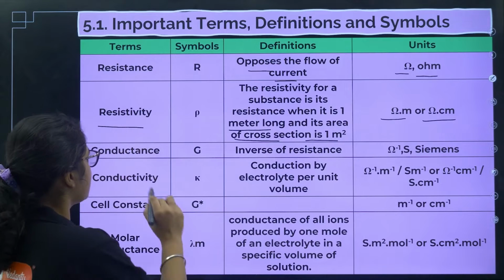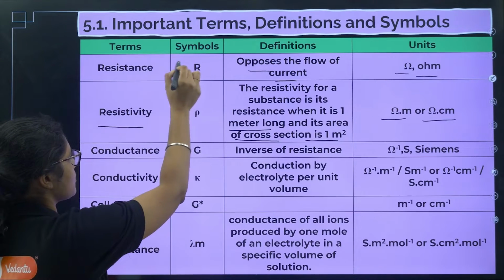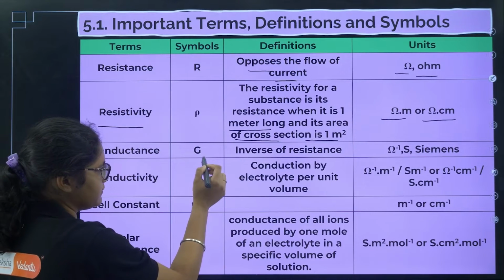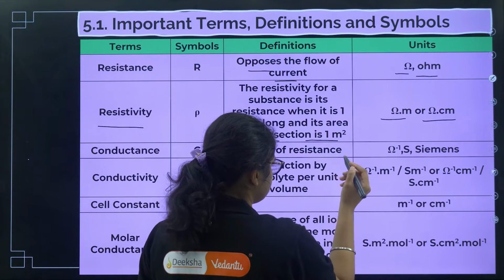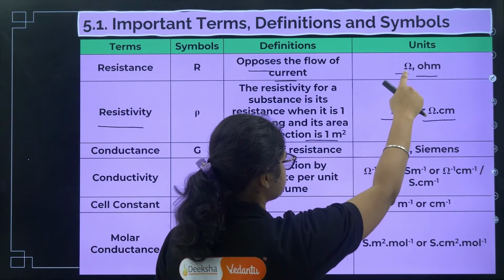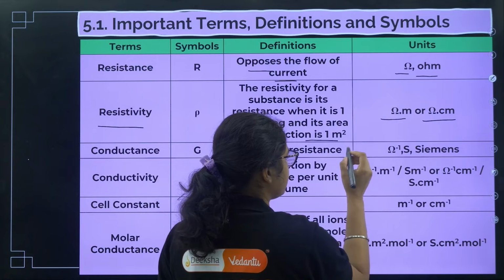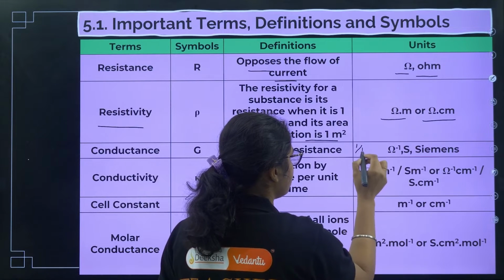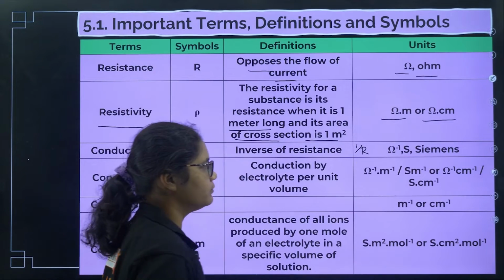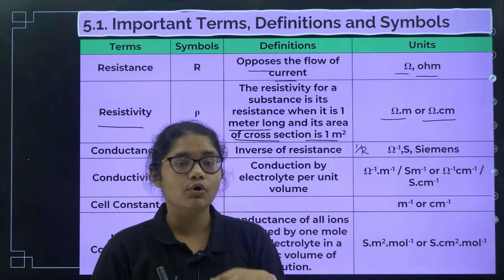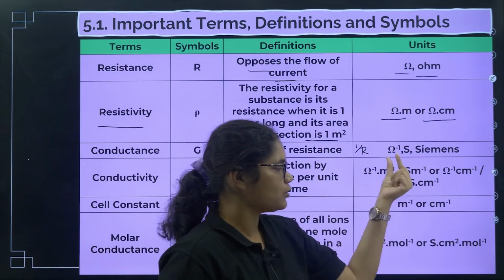Now coming to conductance, you should remember it is the opposite of resistance. The symbol is G, so I can write it as the opposite of this one, 1 by ohm, so 1 by R. So 1 by R means 1 by ohm, so ohm inverse will come. Now ohm inverse is called Siemens or S.